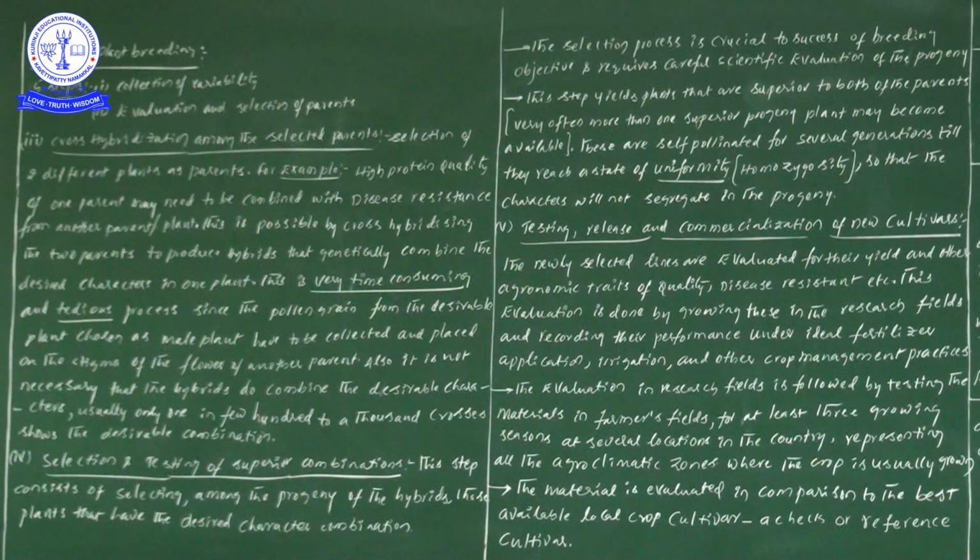Because we can obtain hybrids or superior varieties only if we do that process 100 to 1000 times of crosses. In that, only in 1 or 2 times is there a chance to obtain the desirable combination.